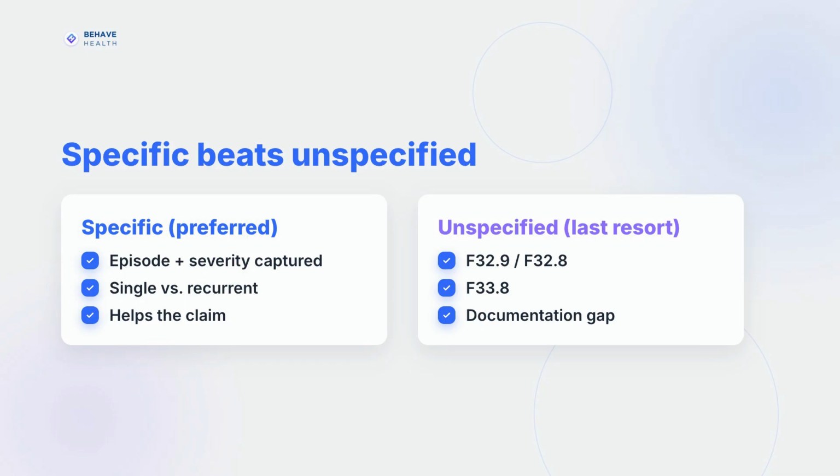Reach for them last. A specific code that reflects mild, moderate, or severe and single versus recurrent helps treatment planning and is usually required for insurance claims. Other specified codes like F32.89 and F33.8 and unspecified F32.A exist for when detail is missing, but capturing the episode and severity is the better habit.